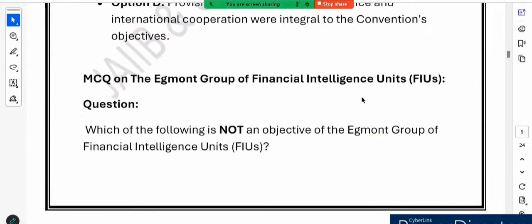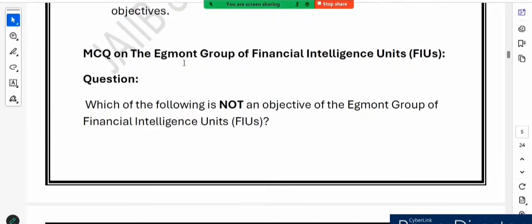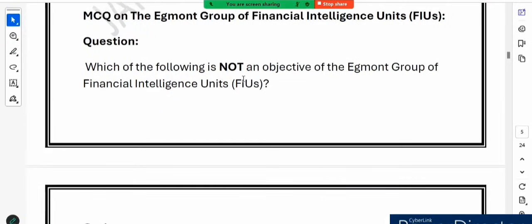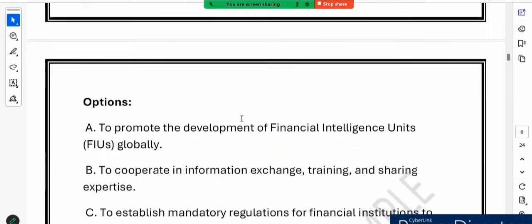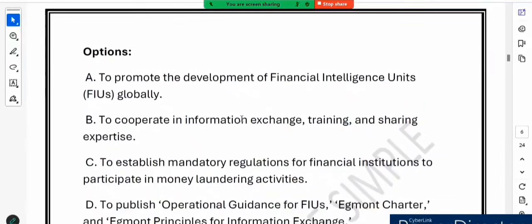Option D. Now friends, the next question is based on the Egmont Group of Financial Intelligence Units, or FIU. The question is: which of the following is not an objective of the Egmont Group? The options are: to promote the development of FIUs globally; to cooperate in information exchange, training and sharing; option C, to establish mandatory regulation; and option D, to publish operational guidelines.